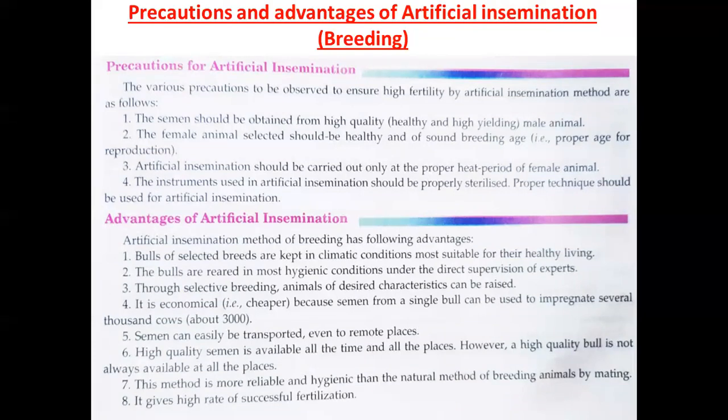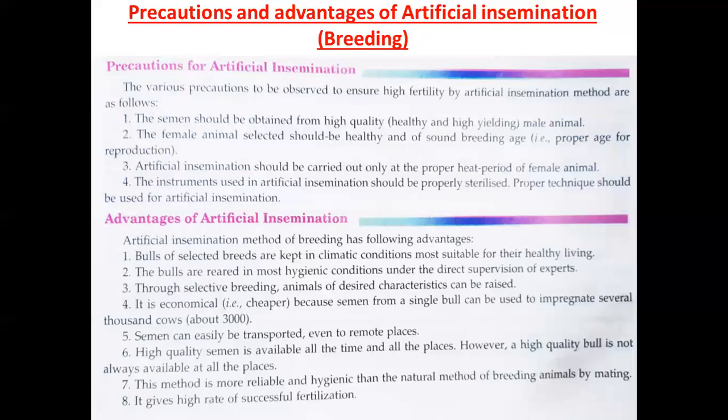When their fertility period is there, only at that time should this process be started. Next, the instruments used in artificial insemination should be properly sterilized. Proper technique should be used for artificial insemination. So these are some of the precautions which one needs to take before going for this technique.